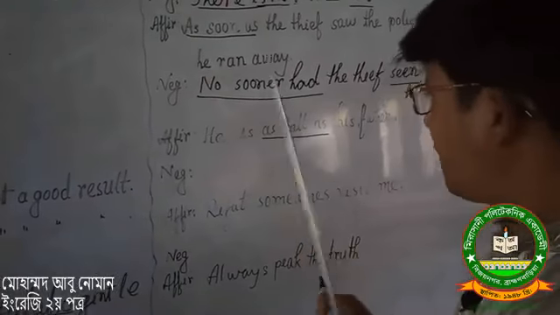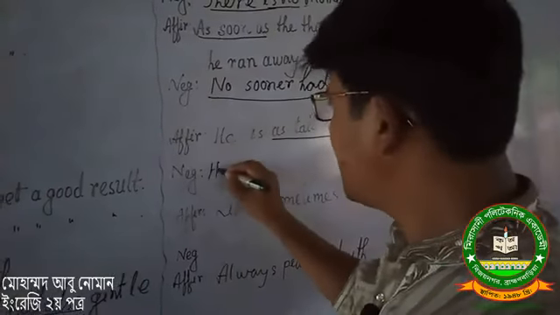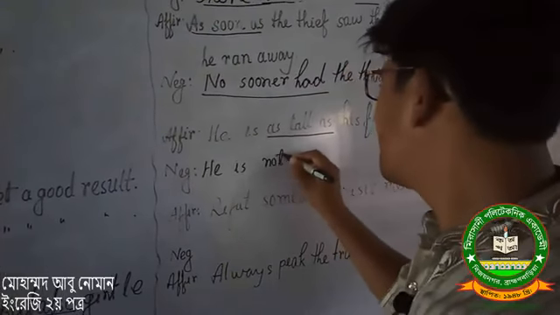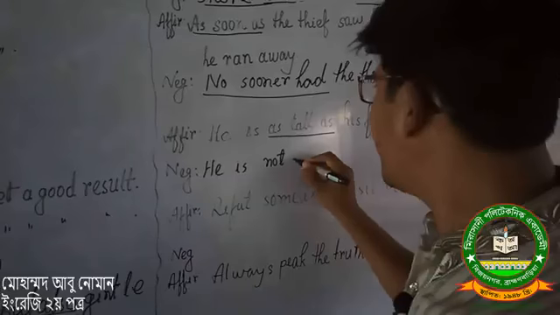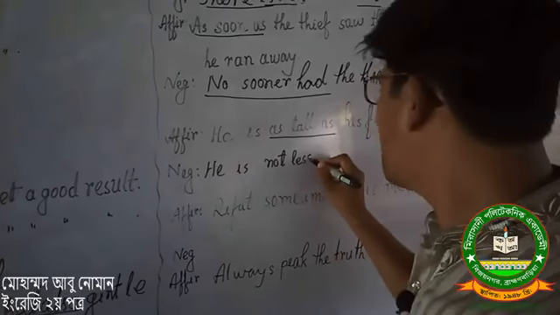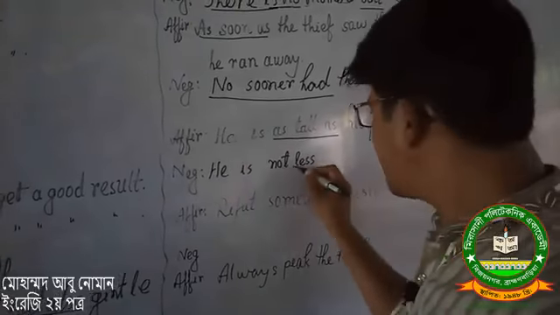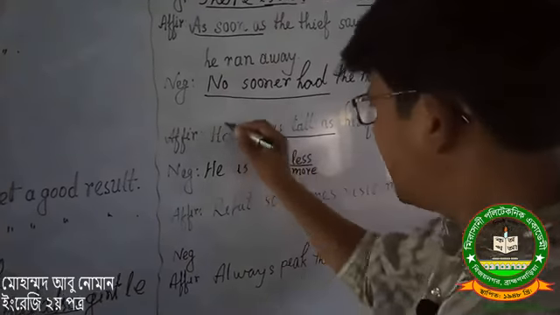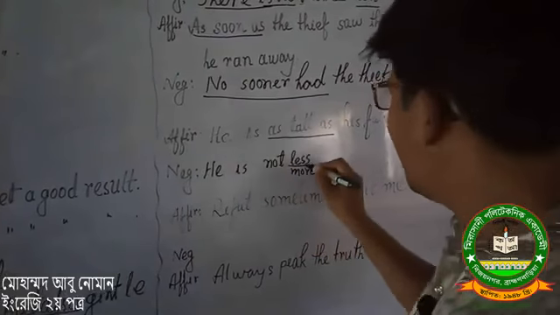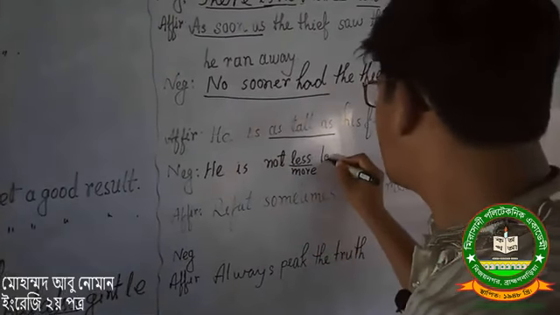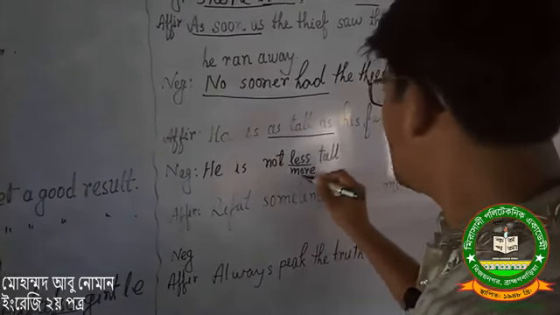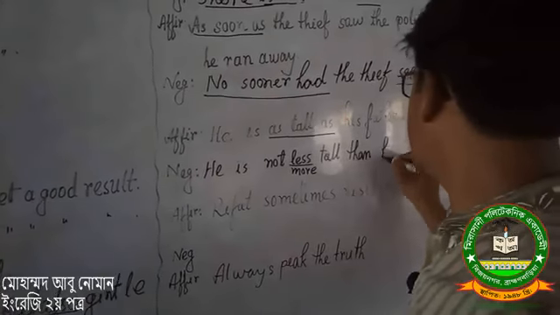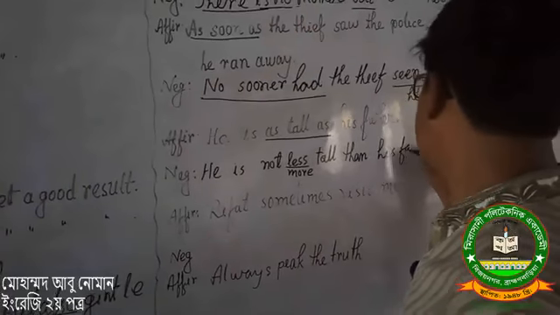Instead of as, we will write: he is not less or more. You may write less or more, both are correct. He is not less tall or more tall than his father.